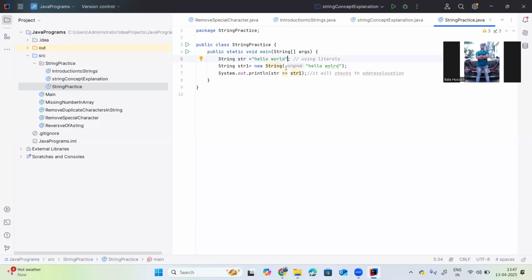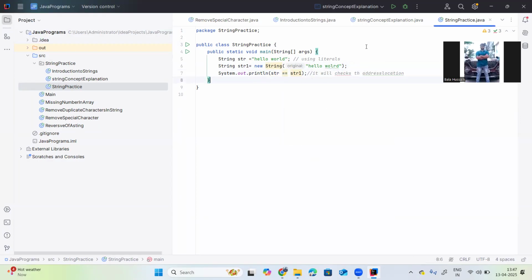This str1 is stored in the heap memory. So this address location and that address location are different. Whenever we compare str1 and str2, it will return false.